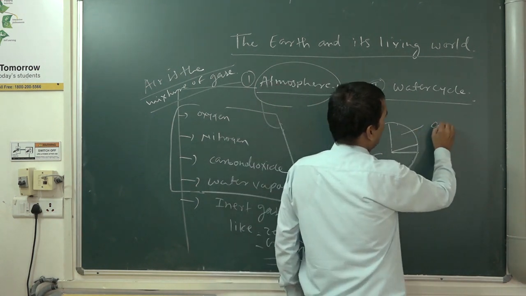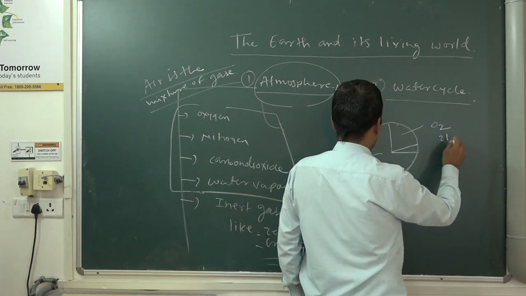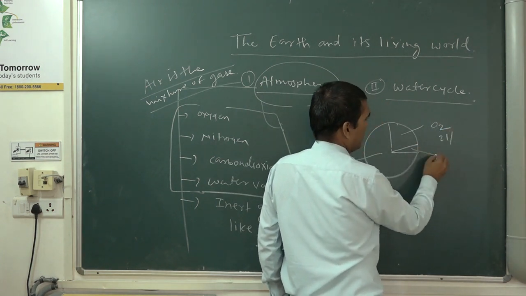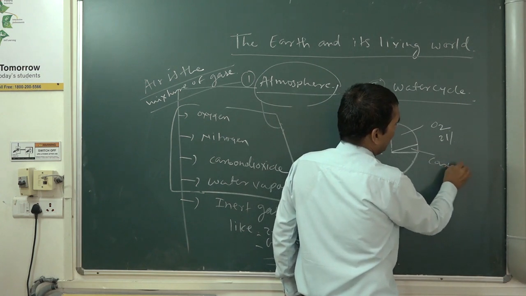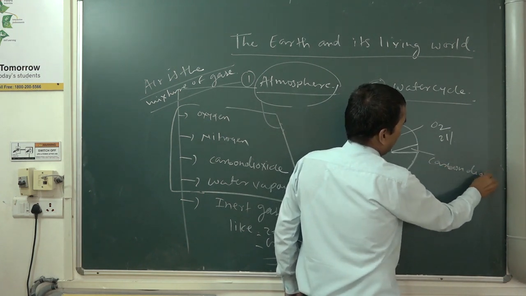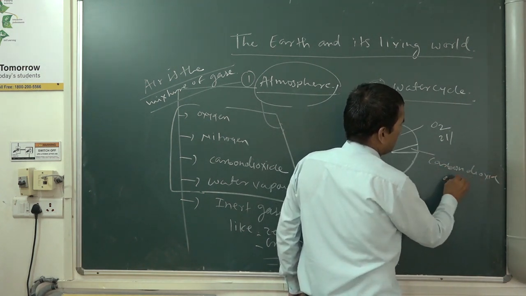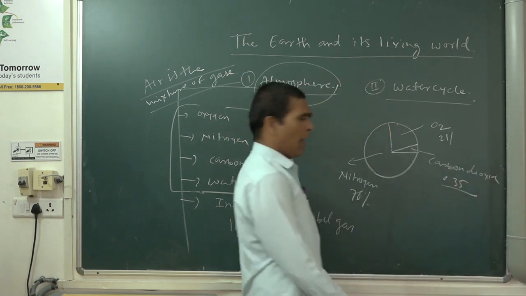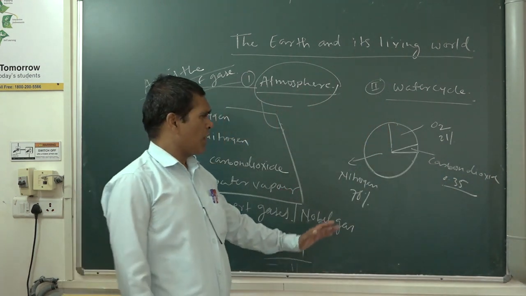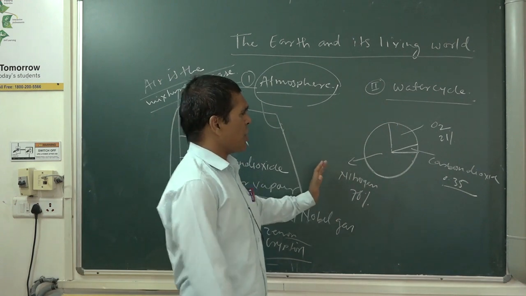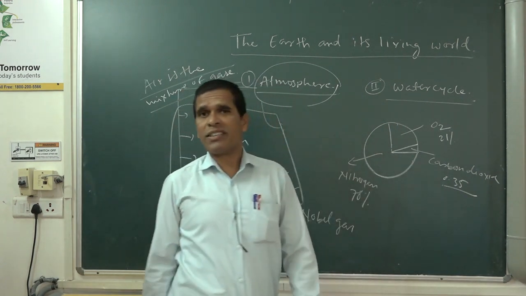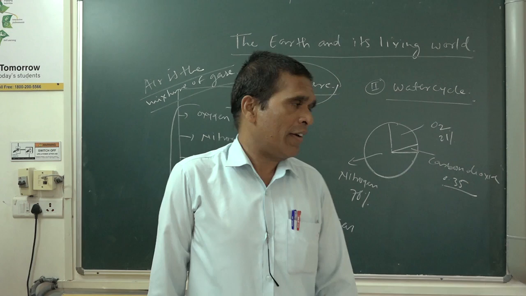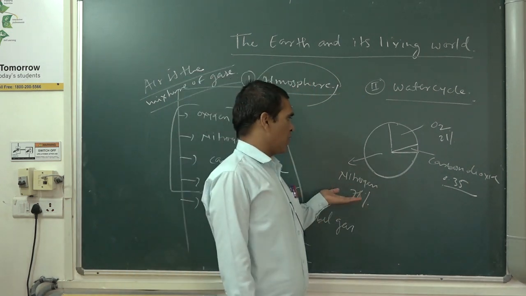This is the oxygen, 21%. And this is carbon dioxide, 0.35%. And water vapor is also there. These are the proportions of the gases present on the earth in the air, and this is the classification.